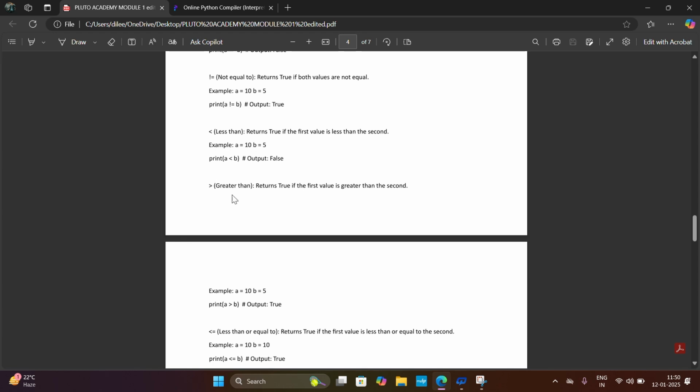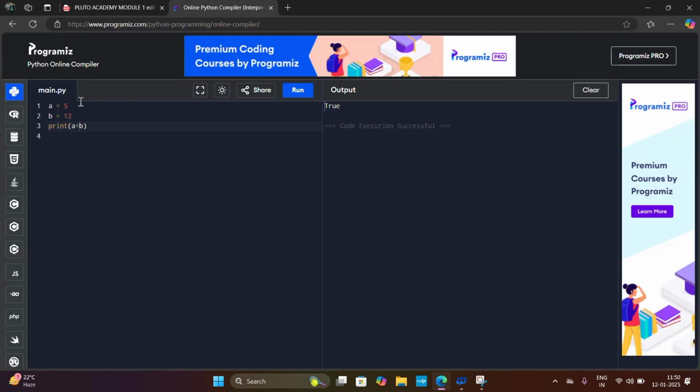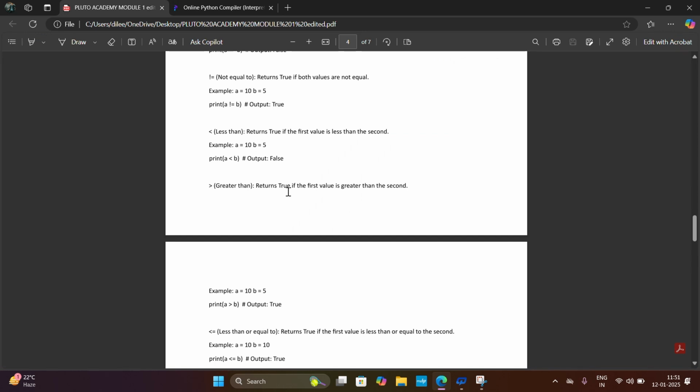Likewise, the greater than operator returns true if the first value is greater than the second. I will give the first value a bigger number, 15, and I will change this less than operator to the greater than operator and I will run this program. The output is true because A is greater than B. 15 is greater than 12. It is true. So the output is true. Let's go to the next topic.